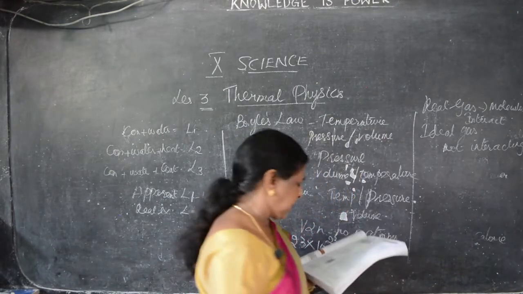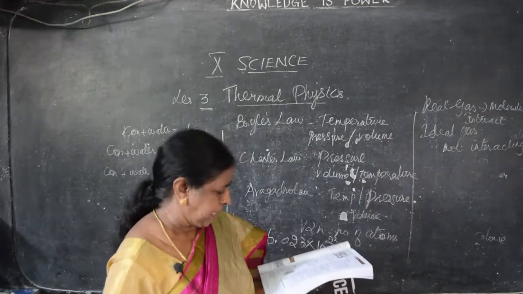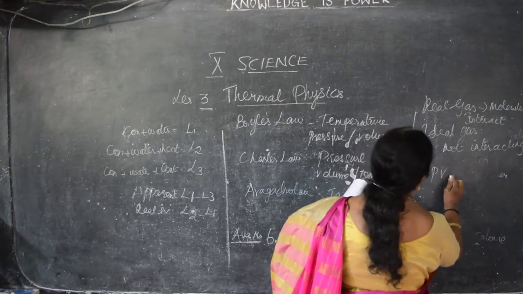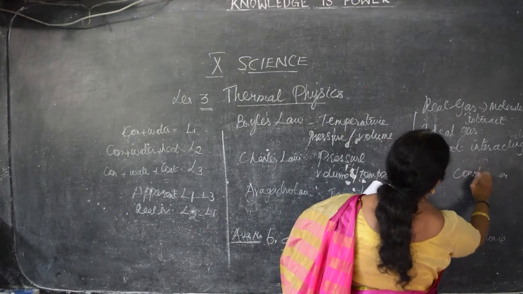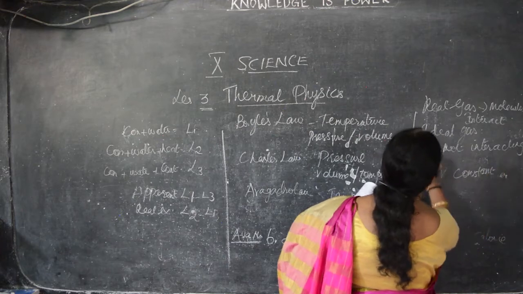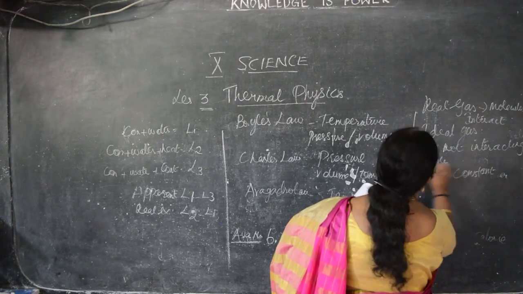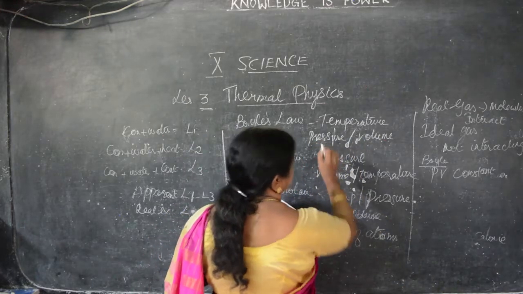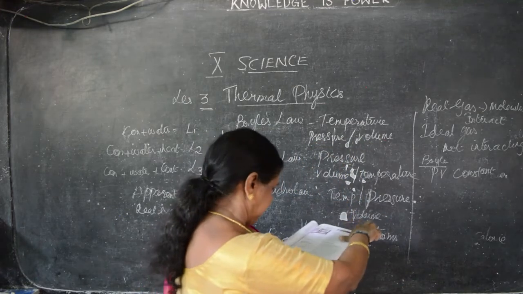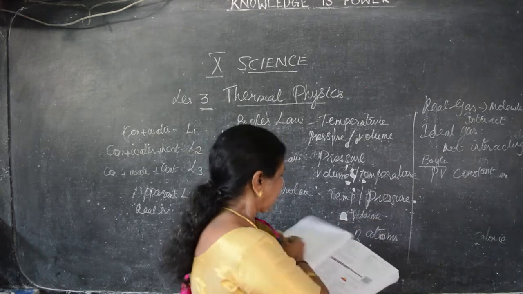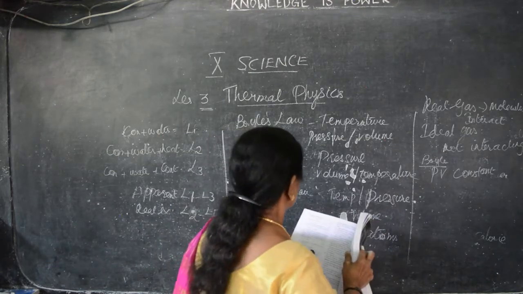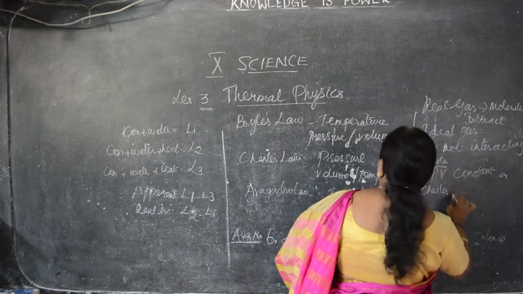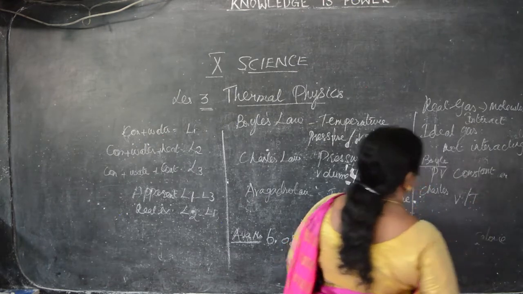An ideal gas obeys Boyle's law, Charles law and Avogadro law. According to Boyle's law, PV is equal to constant. Which one is this? Boyle's law. PV is equal to constant, that is pressure and volume is constant. Okay. According to Charles law, V by T, here volume and temperature, V by T,